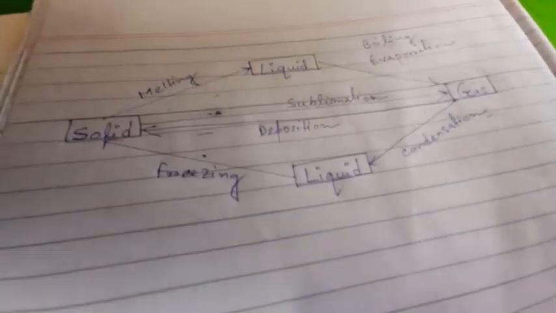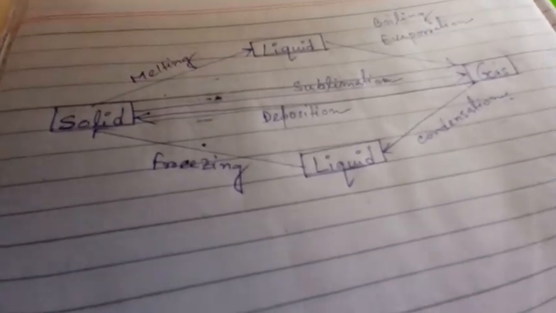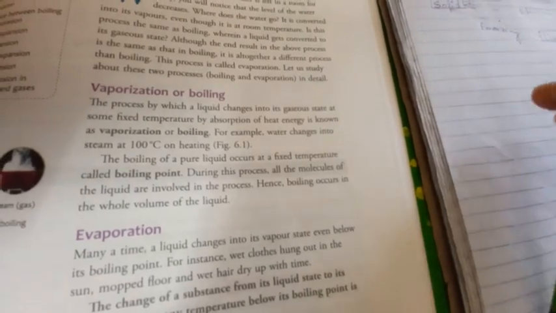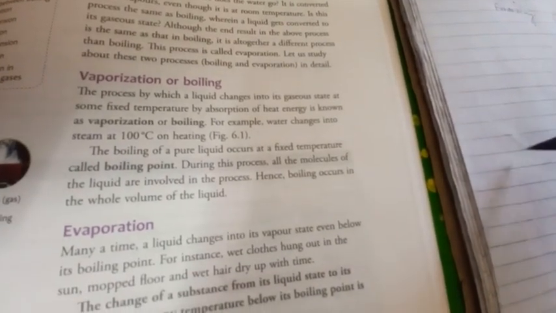But what is evaporation? Many a time a liquid changes into its vapor state even below its boiling point. For instance, wet clothes hung out in the sun, a mopped floor and wet hair dry up with time. The change of a substance from its liquid state to its gaseous state at any temperature below its boiling point is evaporation.